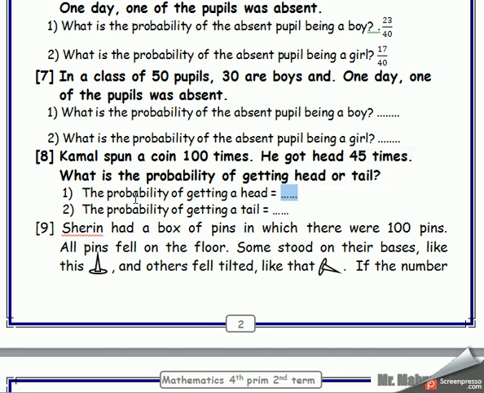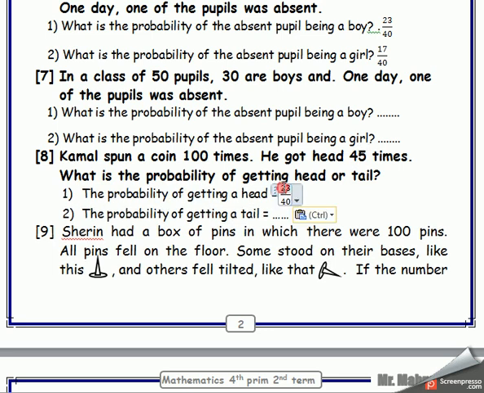When I want the probability of head, the number of heads that appeared is 45, so it will be 45 over what? 45 over 100, mister, because the number of heads is 45 and the number of all spins is 100. It isn't in the simplest form. Can you get the simplest form?